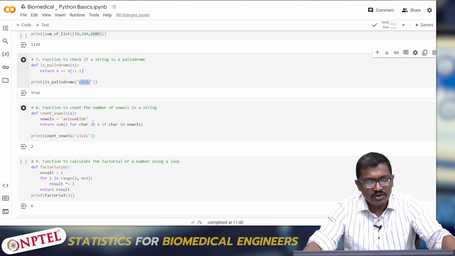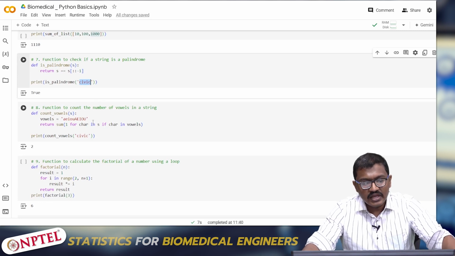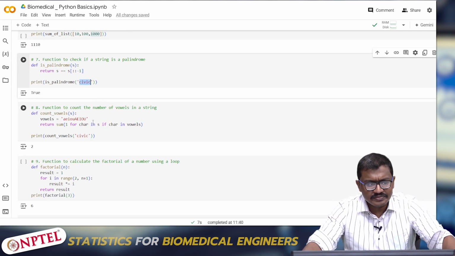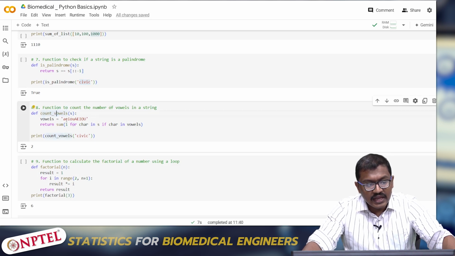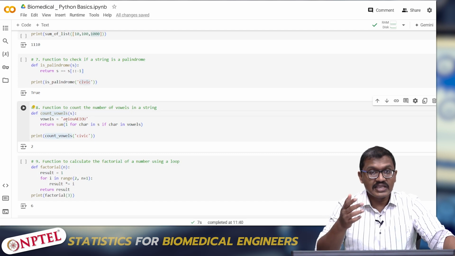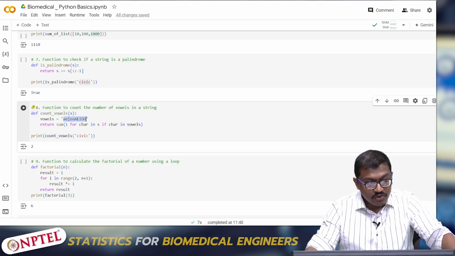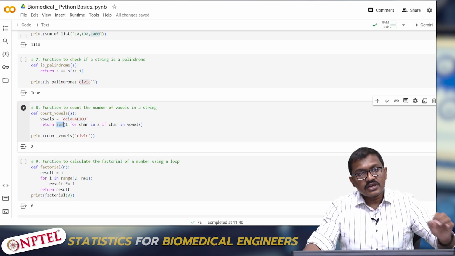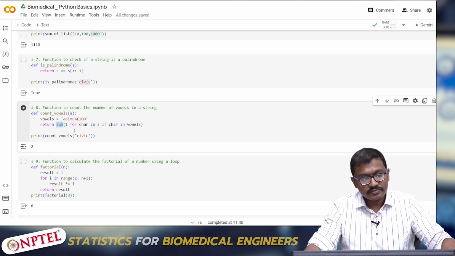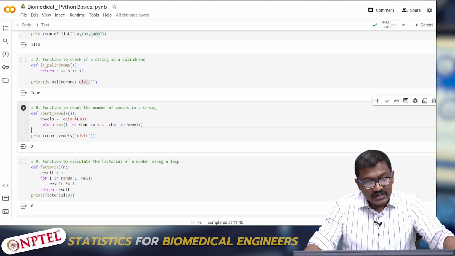The next is counting the number of vowels inside a sentence or a word. I am creating a function called count vowels, and inside it I am predefining the elements which are going to be vowels, A, E, I, O, U, in lower and upper case. I just want to know the number of vowels inside a word. So I am writing an if statement inside a for loop.